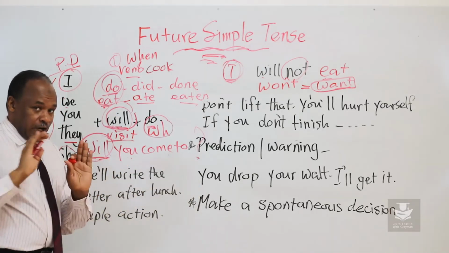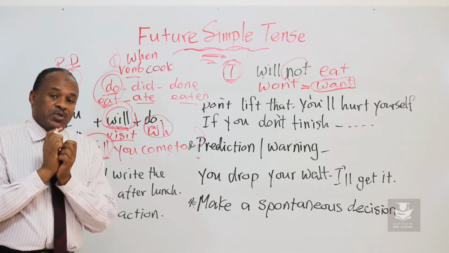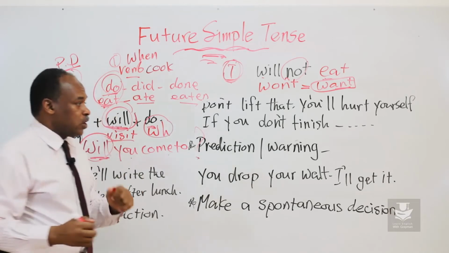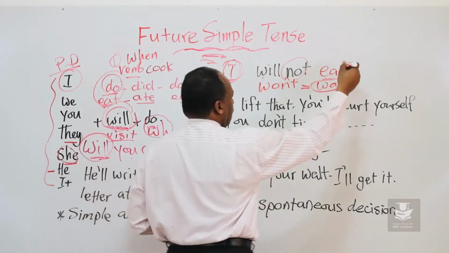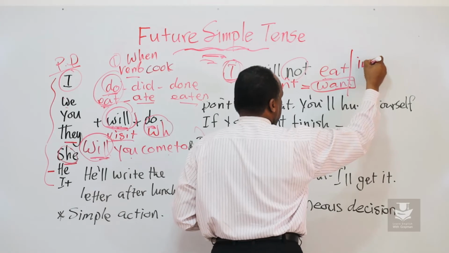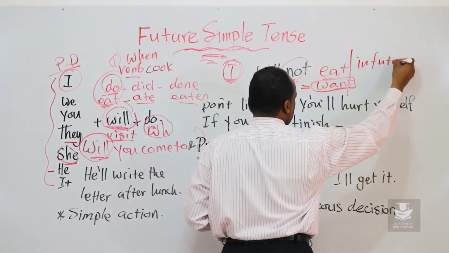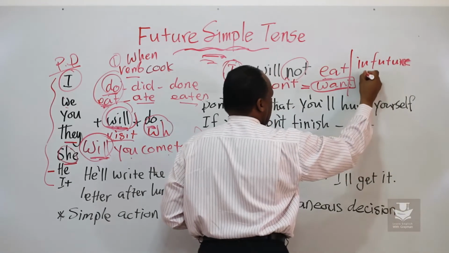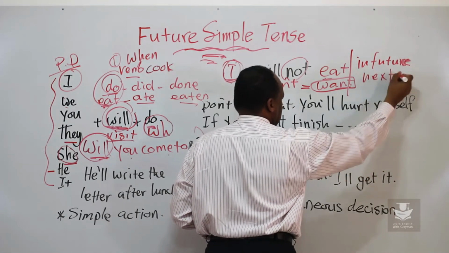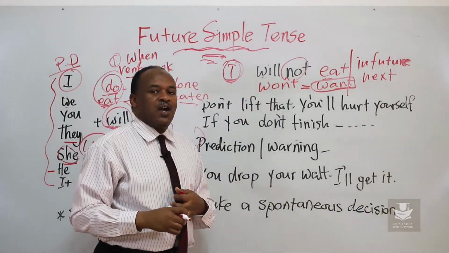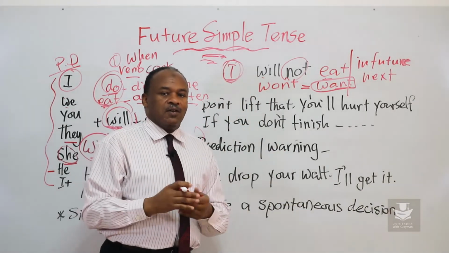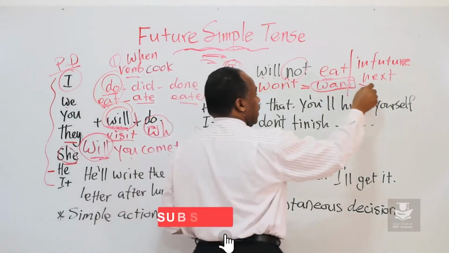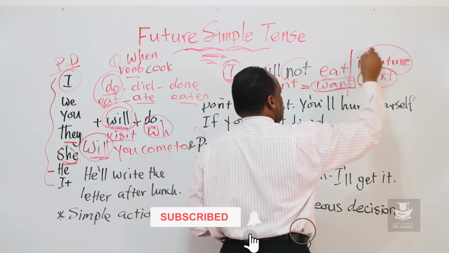Okay, is that clear? The time expressions that go with this in the future could be, one of them, we say in the future. Next year, the word next. Next year, next month, in 2 days, I will come back. All this would be time expressions.